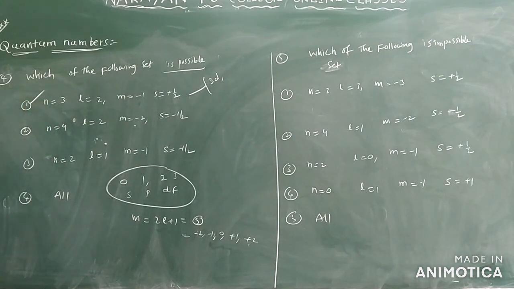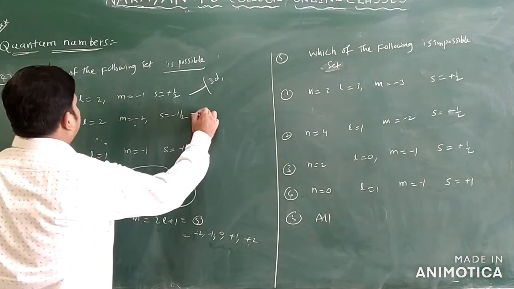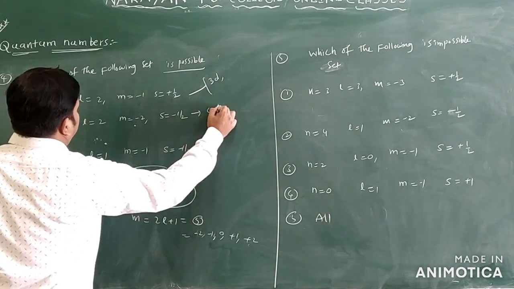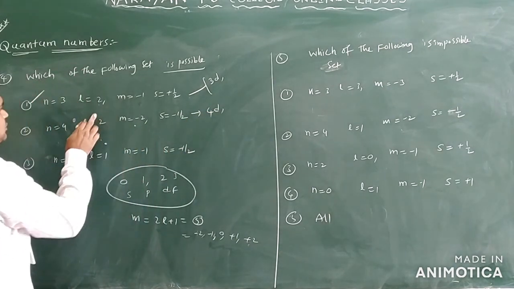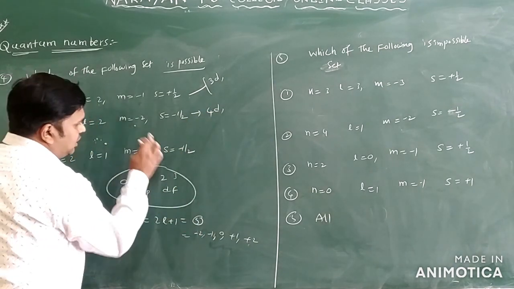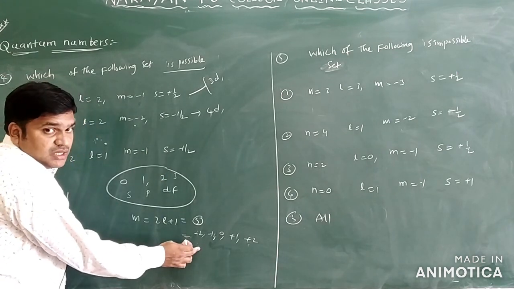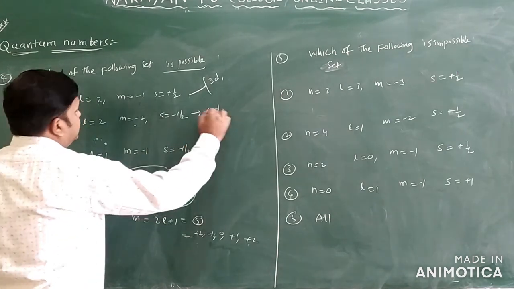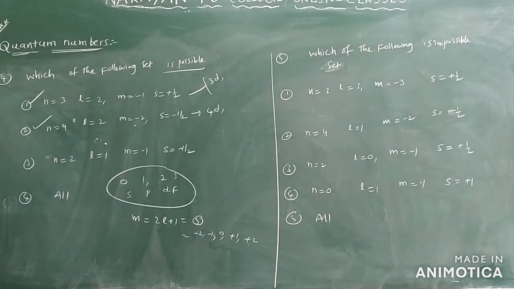Clear? Now you can see the next one we have: n equal to 4, L equal to 2, m equal to minus 2. n equal to 4 here, so you write 4d. 4d means here also d orbital. D orbital means minus 2 is given, okay, and S equal to minus half. So this is also one of the possible sets we have.